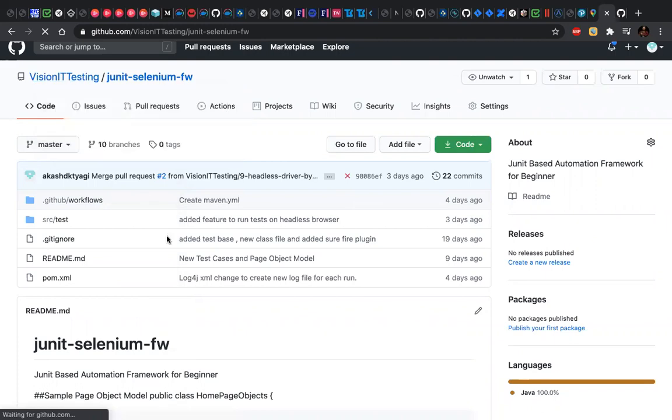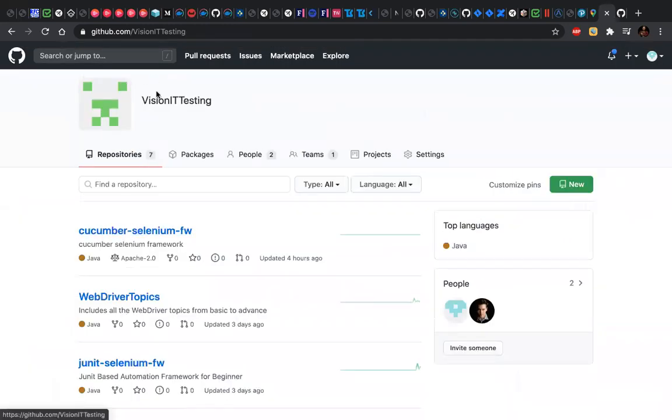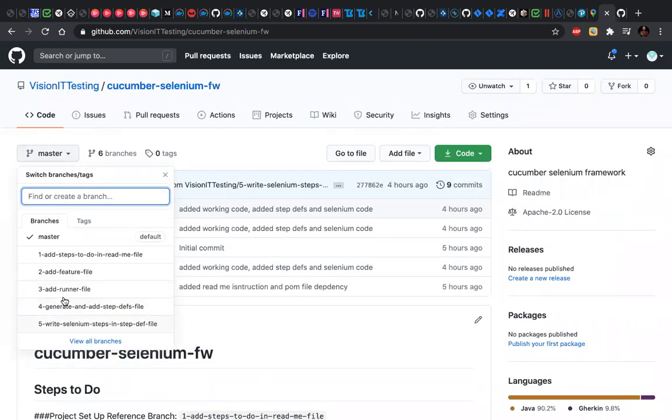So let me show you the repository so that you know where to look if you want to do a quick recap. This is the organization, Vision IT testing. This is where I've kept this repository, Cucumber Selenium framework. If you see, we have different branches here. Now to clear things up, you don't have to worry about these branches. You don't have to create these branches, right?